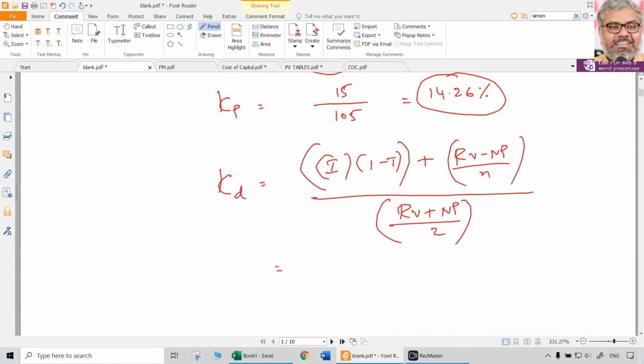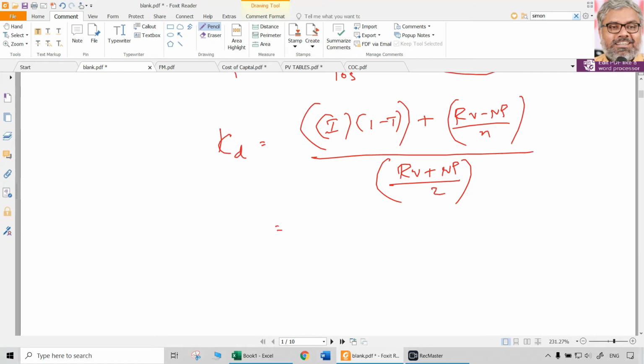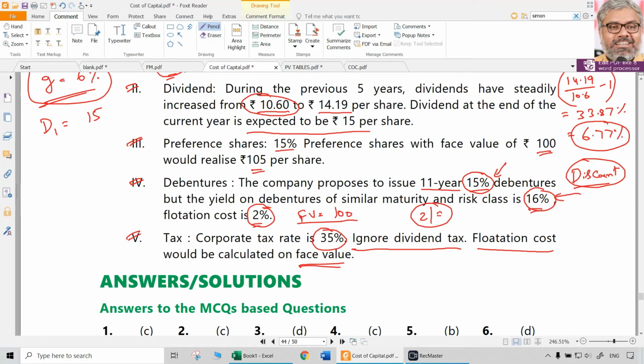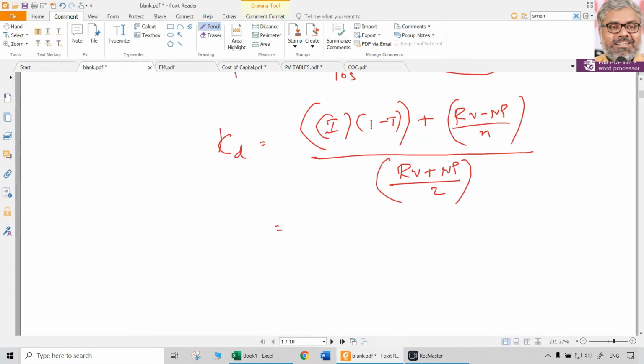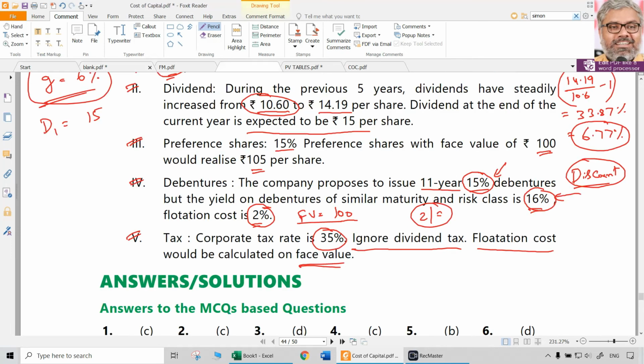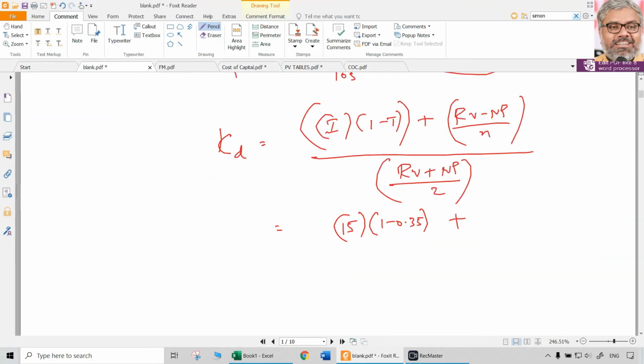A normal method, not YTM and all that. When nothing is asked particularly of YTM, you don't have to worry about it. Just use the normal method. Now, what information is there, what is not there? Interest is okay, 15% debentures. With face value 100 rupees, it should be 15 rupees interest. Tax rate is given, 35%, so multiplied with 1 minus 0.35. Redeemable value, how much, is not particularly given. When nothing is given, redeemable value will generally be 100 only, that means face value. Redeemable at par when nothing is mentioned.